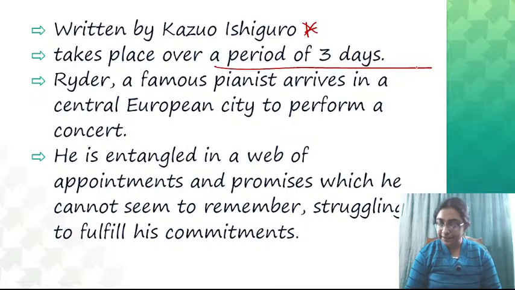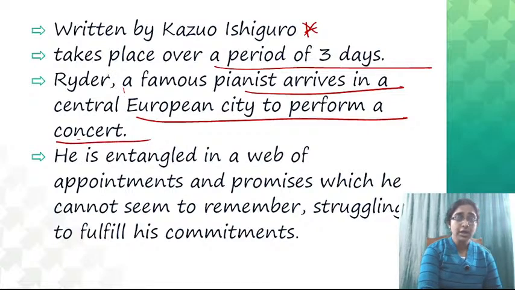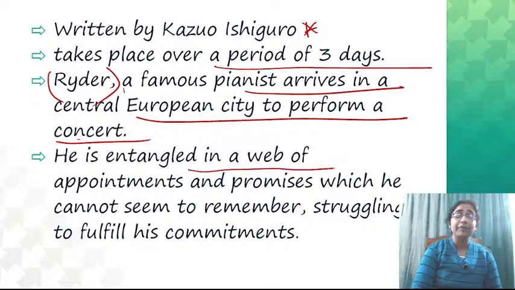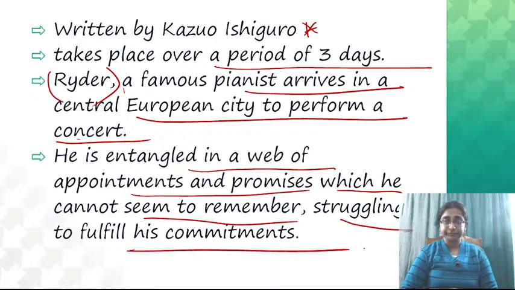And what is the story? Ryder, a famous pianist, arrives in a central European city to perform a concert. So the main character is Ryder, who is a famous pianist. Now he is entangled in a wave of appointments and promises which he cannot seem to remember, struggling to fulfill his commitment. I did not find a detailed summary of this novel, but this is the main plot.